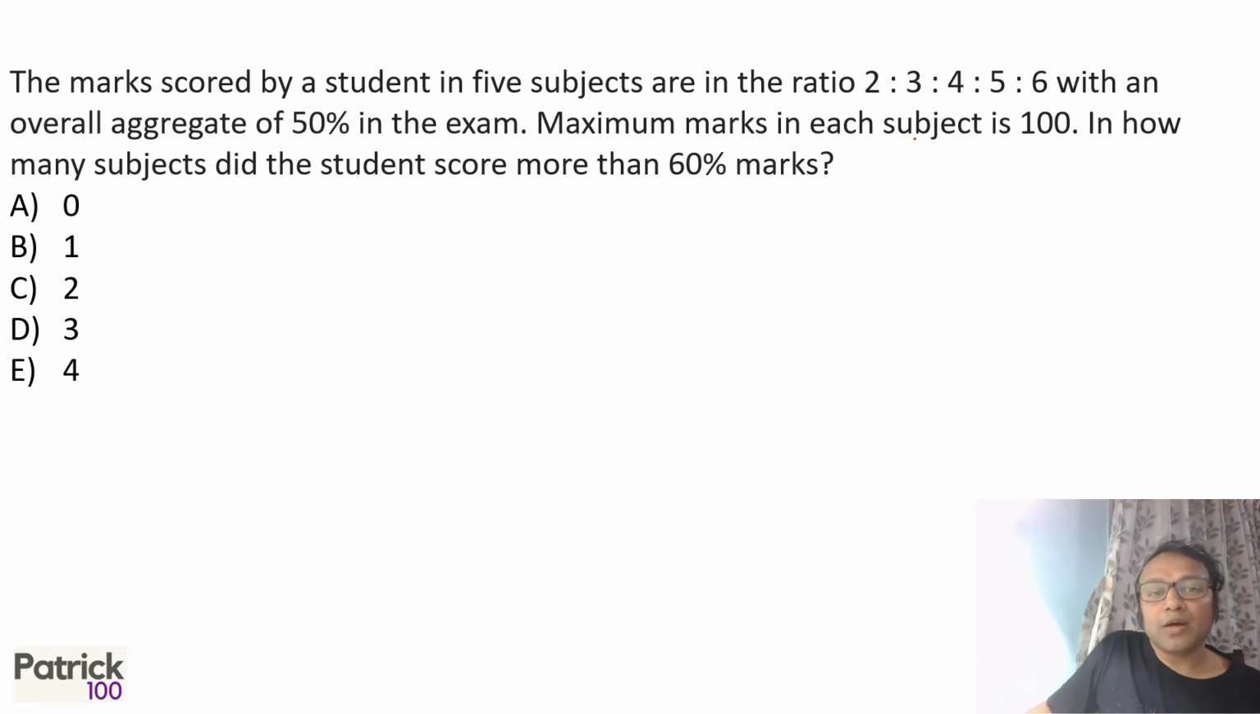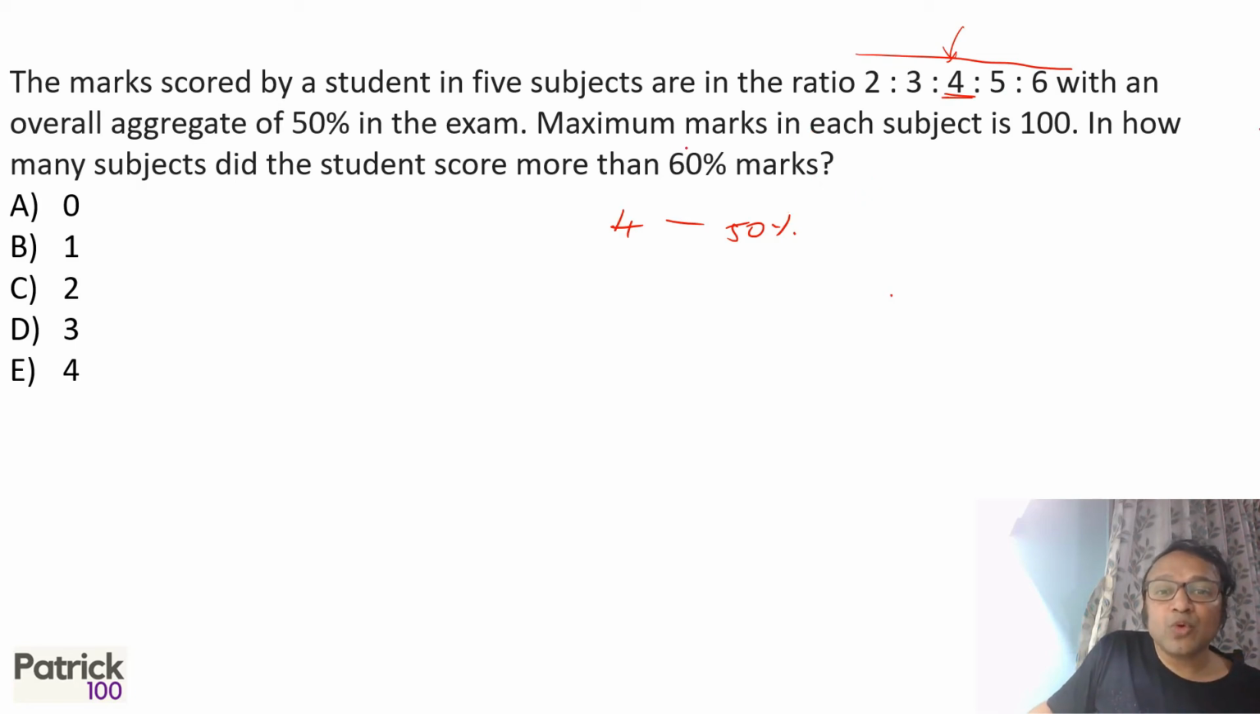Marks scored by a student in 5 subjects are in ratio 2, 3, 4, 5, 6. Aggregate of 50% in the exam. So he's got 50% marks, and that is also the average. Which means the middle value 4 stands for 50%. Because it's an arithmetic progression, 2, 3, 4, 5, 6 is AP, and the middle value becomes the average in an arithmetic progression. So 4 is the average, 4 is 50%.